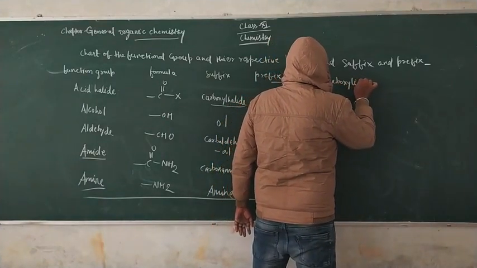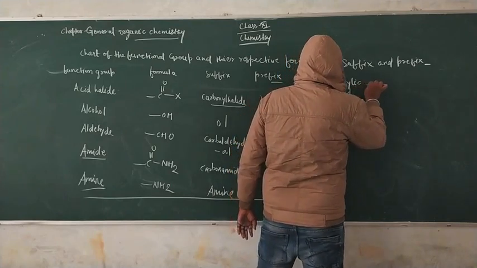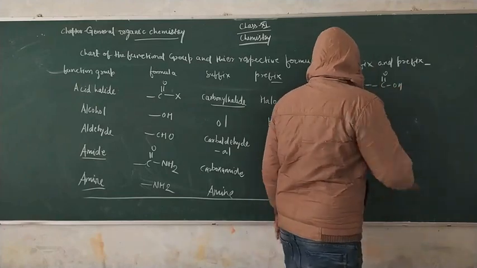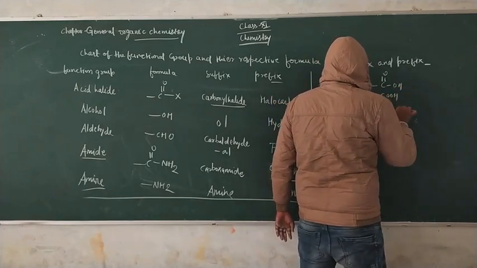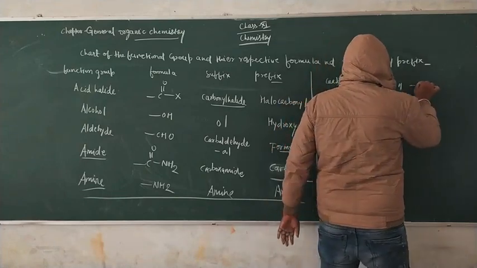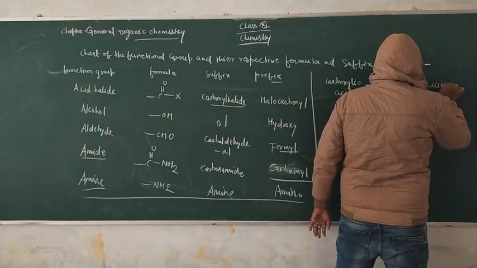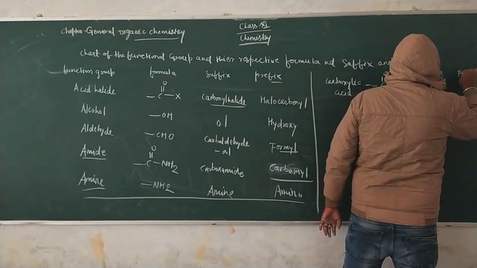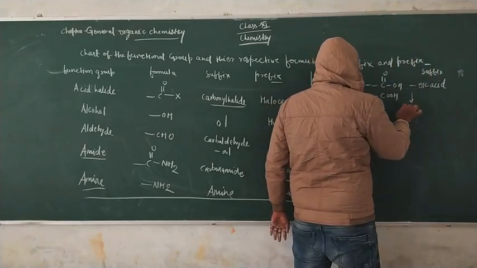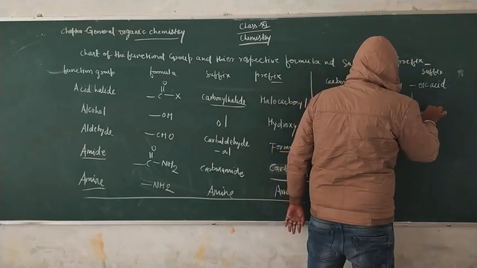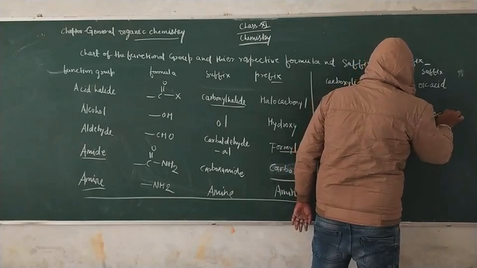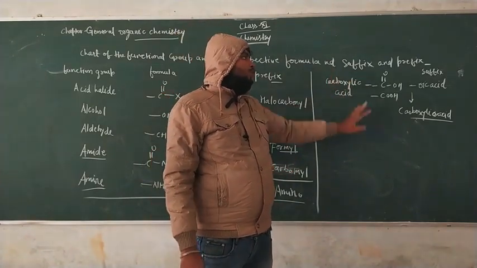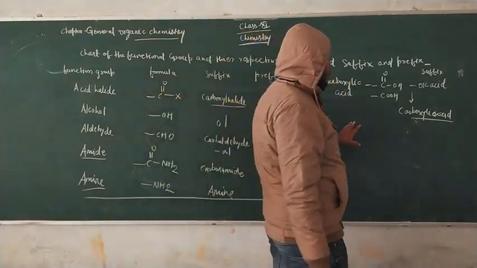The formula is represented as C double bond O and OH. Its suffix is -oic acid, and its prefix is carboxylic acid, and the complete name is used for the prefix. In terms of suffix, you use -oic acid.